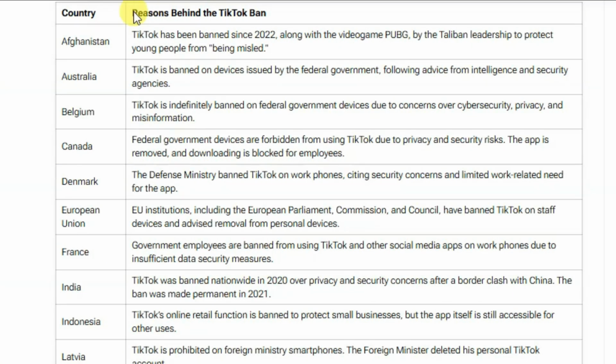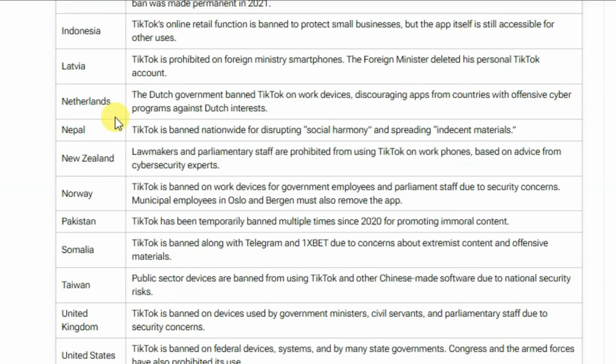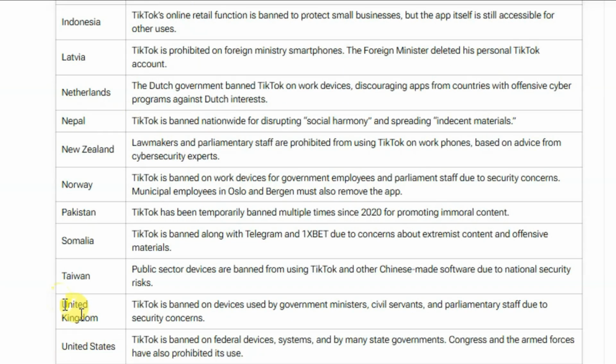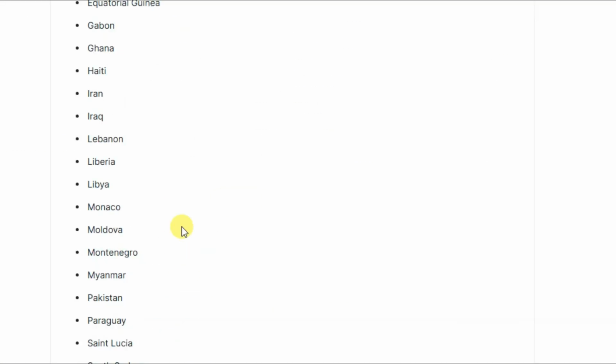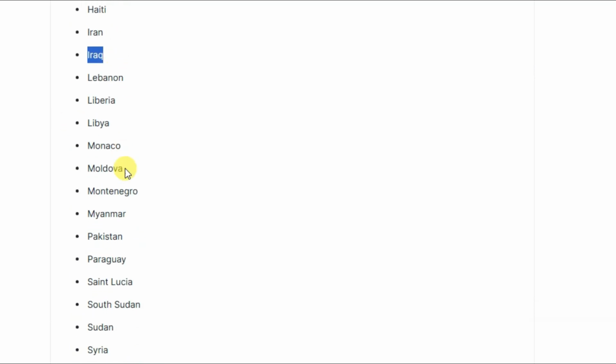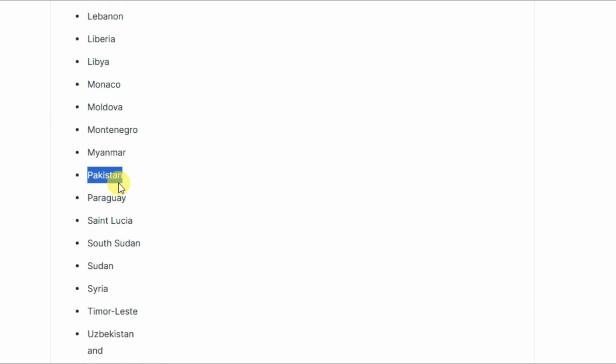Guys, you already know that TikTok is banned in some countries like Afghanistan, Australia, Belgium, Canada, Denmark, India, United States, United Kingdom, and many more. If you are from India, then you will not be able to create a TikTok account. Similarly, PayPal is banned in some countries like Pakistan, Lebanon, Iran, Iraq, and many more. If you are from Pakistan, then you will not be able to create a PayPal account.